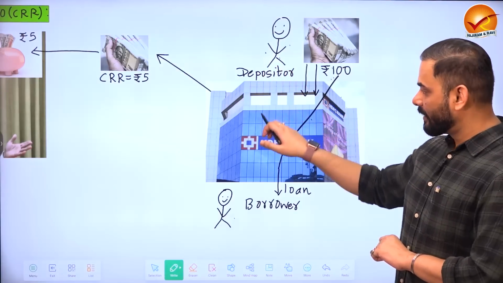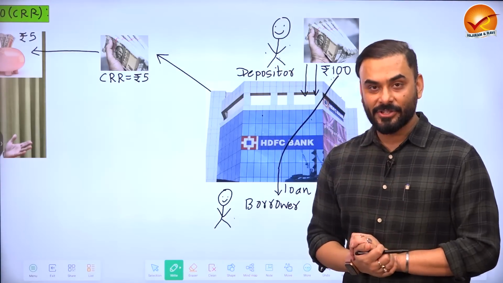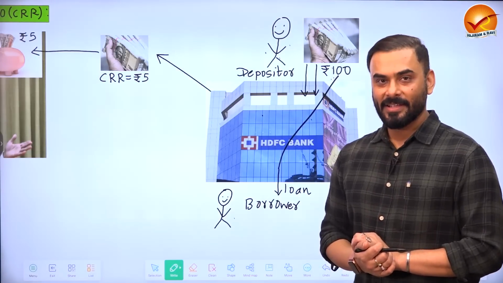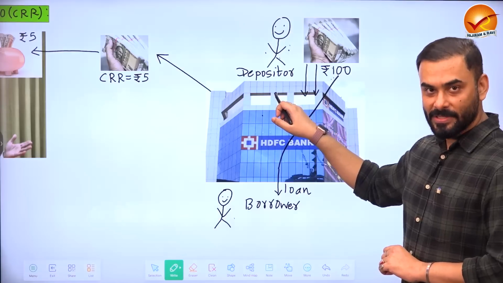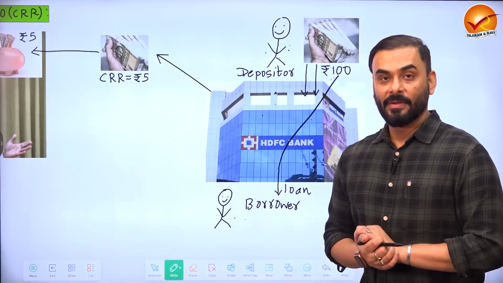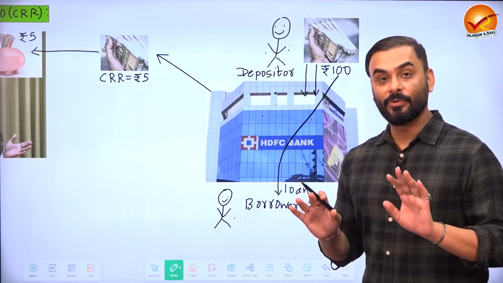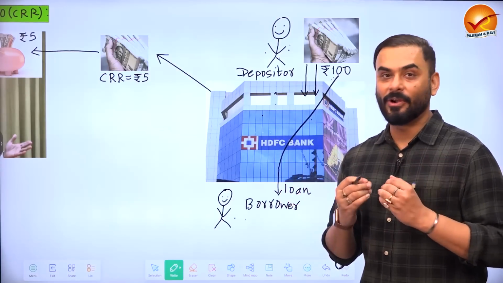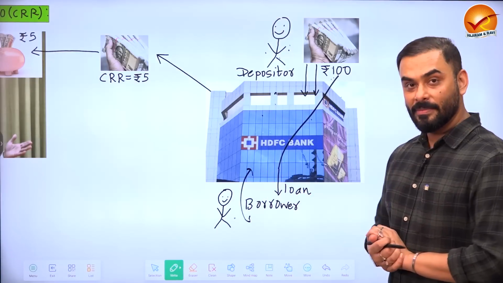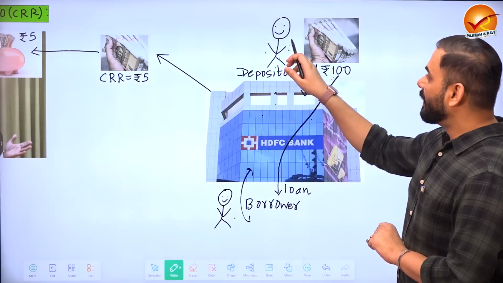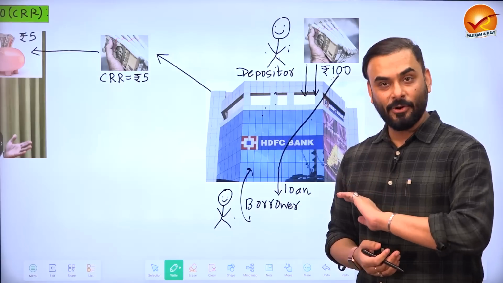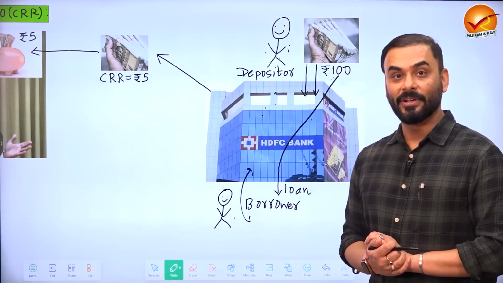After a few days, this depositor comes to HDFC and says, please return my cash. Will HDFC be in a position to return the cash? No. Similarly, suppose this borrower has taken money to buy a house, but defaults on the loan and says, sorry, my money is gone, I cannot return the money, I have become bankrupt. Which means this borrower can never return 100 rupees to this bank. So if the depositor comes to HDFC in future and says, please give me my cash back, HDFC cannot return the cash. This can also lead to a problem.